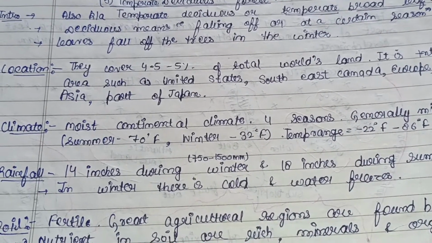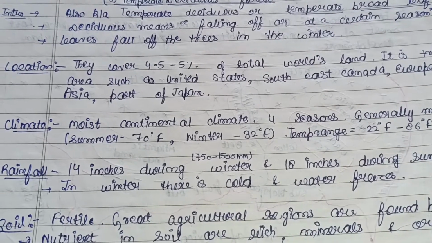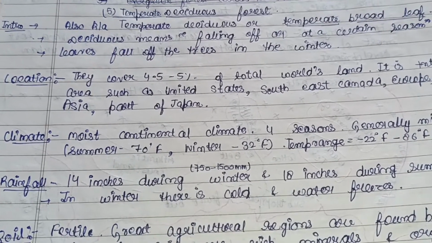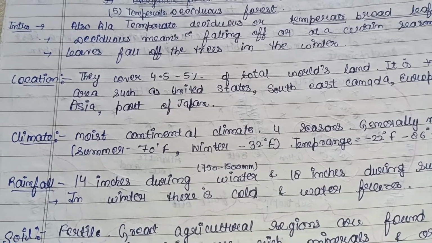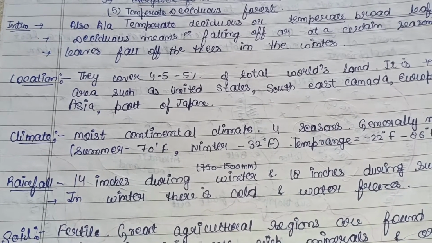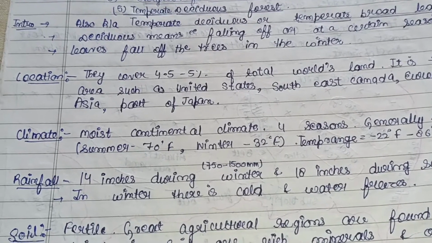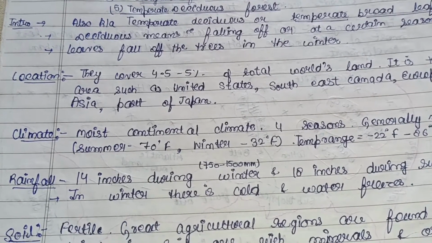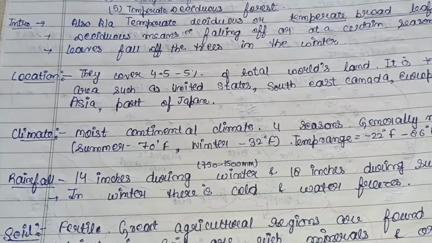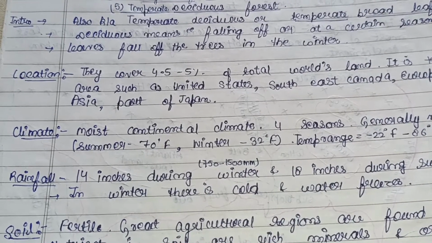So, continuing with the series on the different types of biome, that is the terrestrial biomes. Today, we are going to discuss the temperate deciduous forest. Basically, deciduous forests are of two types, that is tropical deciduous forest and temperate deciduous forest. Today, we are going to discuss the temperate deciduous forest.